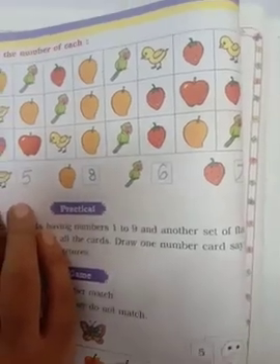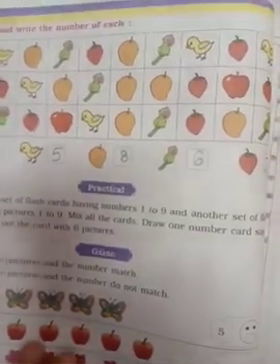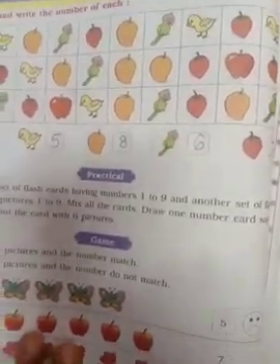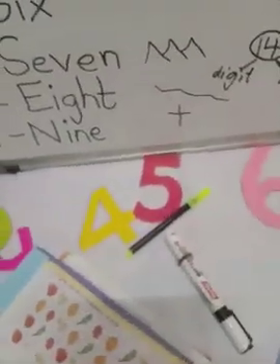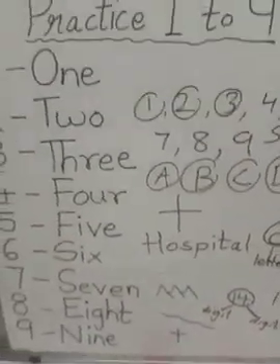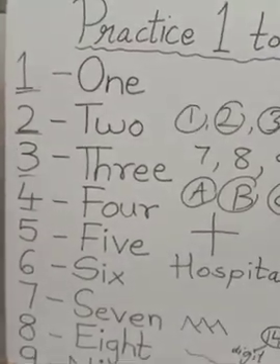Okay children, I hope you all have understood. Practice 1 to 9 by solving different exercises. Okay. Look at the blackboard, children. Once again I will tell you, numbers 1 to 9 are the digits.